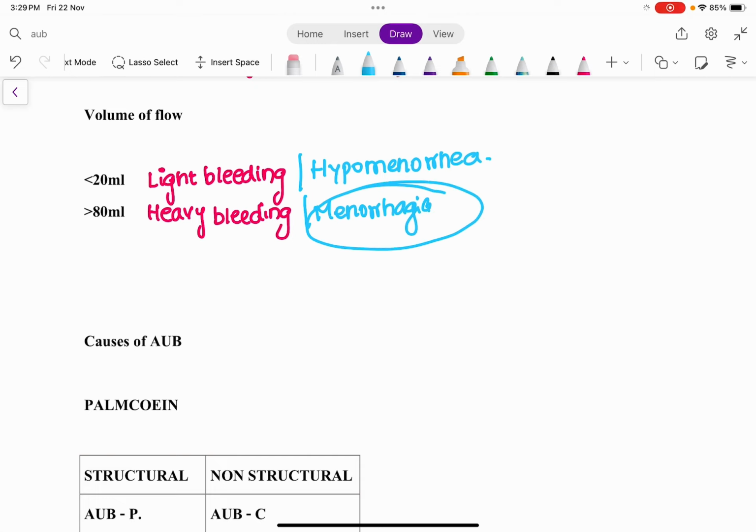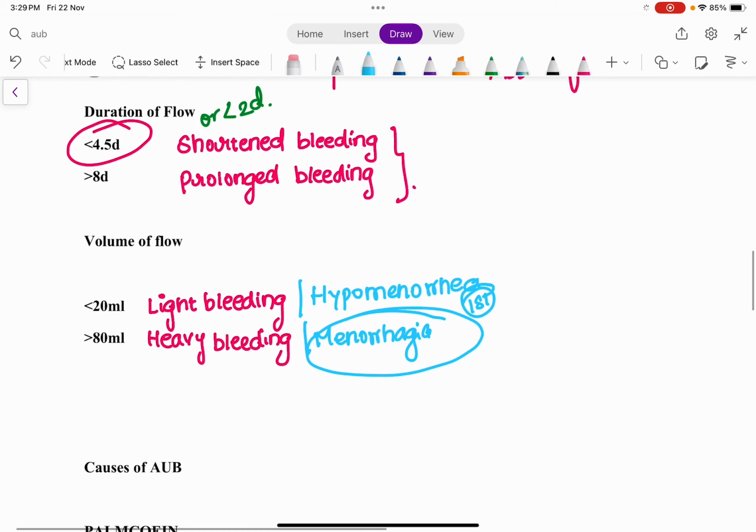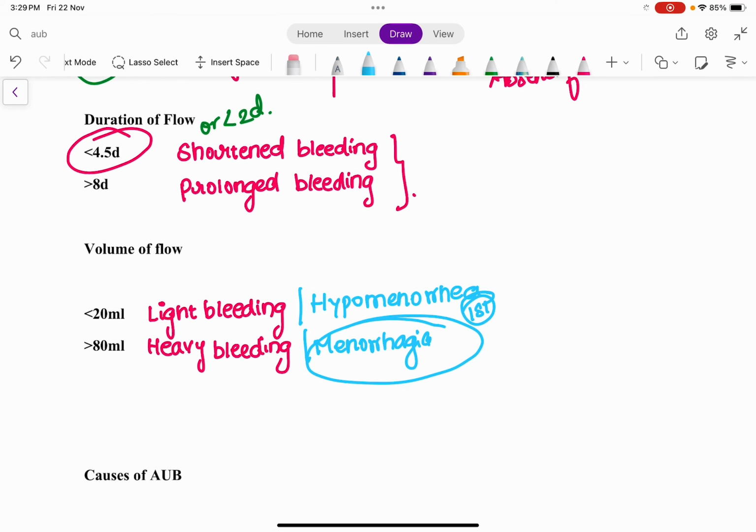If you ask me what one term I want you to remember out of all of this, it is menorrhagia. Menorrhagia means heavy menstrual bleeding in terms of duration and volume of flow. If the duration of flow is more than 8 days and the volume of flow is more than 80 ml, it is a case of menorrhagia.